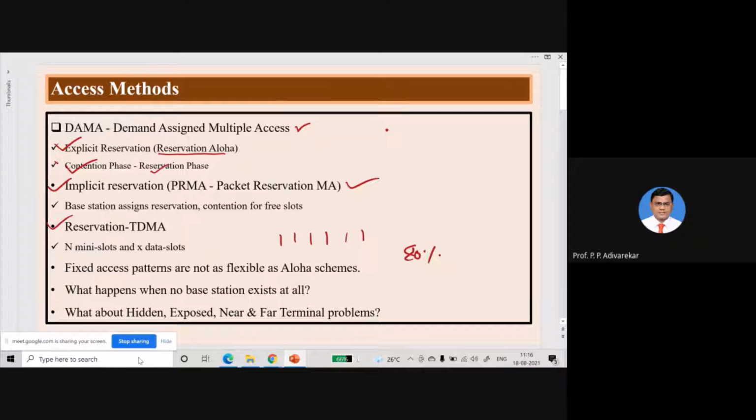but all these methods are not providing the solution to our original problem, that is the hidden terminal, exposed terminal and near and far terminal problem. Definitely DAMA, that is explicit, implicit reservation and reservation TDMA, gives you better channel efficiency. 80% means out of 24 hours almost 80% of the hours, that is up to 20 hours, they will definitely be involved in communication.